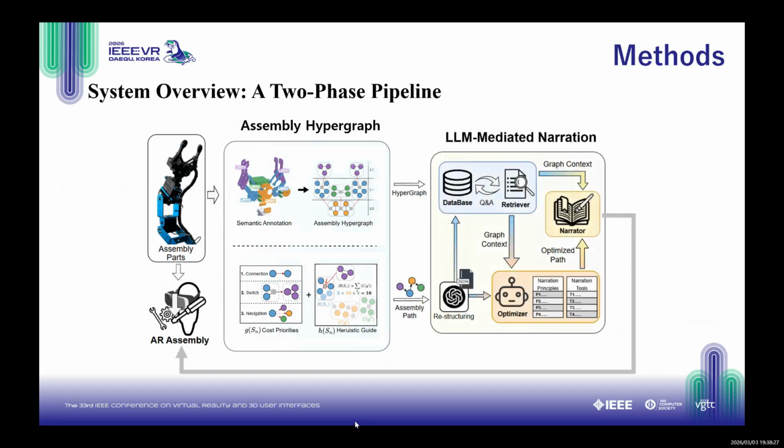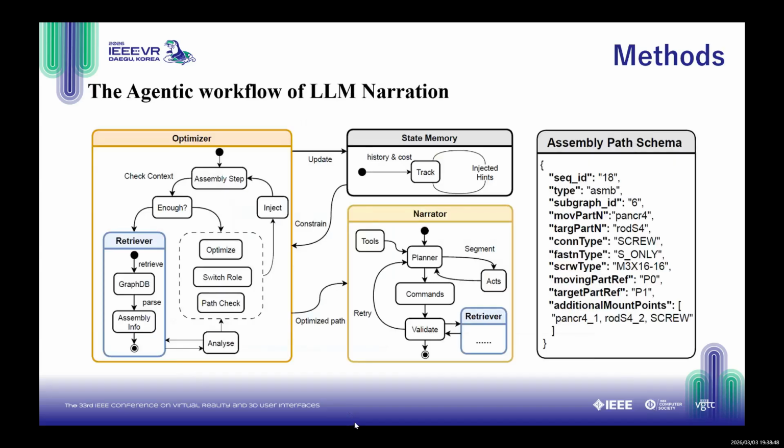This leads to the second phase, the large language model mediated narration. This workflow consists of three core components: an optimizer that reorders steps based on human factor principles, a retriever that queries the hypergraph for knowledge and context, and a narrator that translates the final refined plan into actionable augmented reality guidance. Let's take a closer look at the large language model workflow.